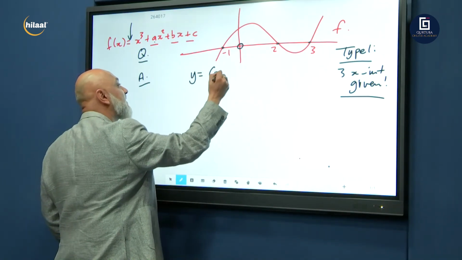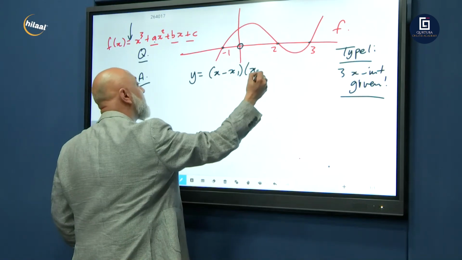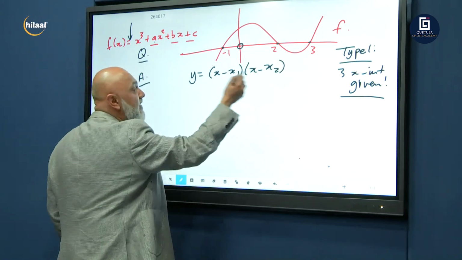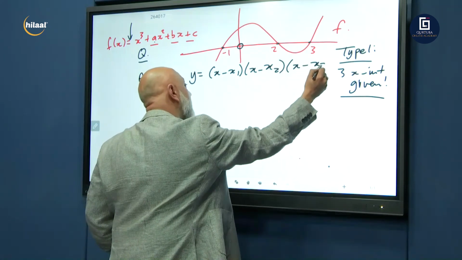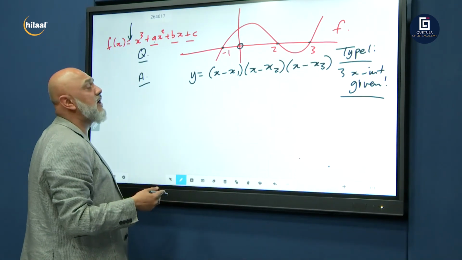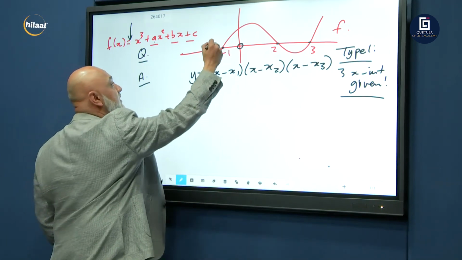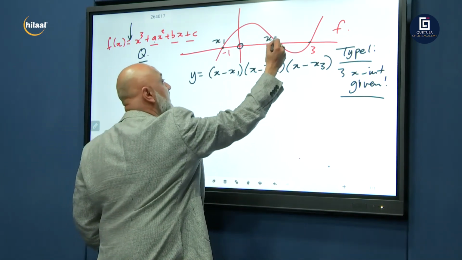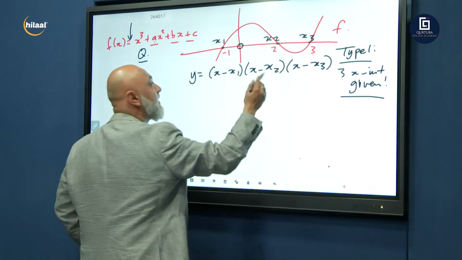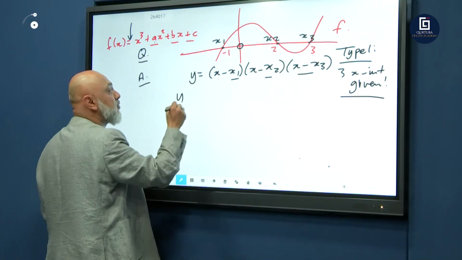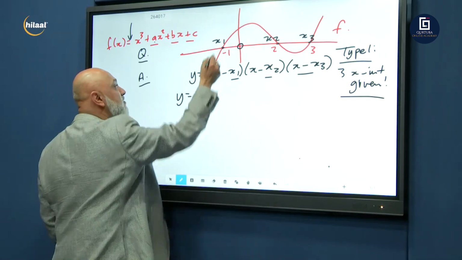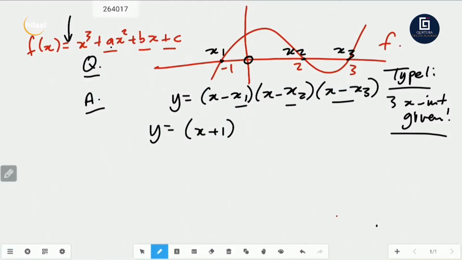Y equals x minus x1, x minus x2, like a parabola if 2 x-intercepts are given, and there's a third one, x minus x3. All we do now is substitute. We can call this one x1, that x2, that x3. We plug it in here and expand it. So here goes: y equals x minus minus 1, so x plus 1, times x minus 2, times x minus 3.